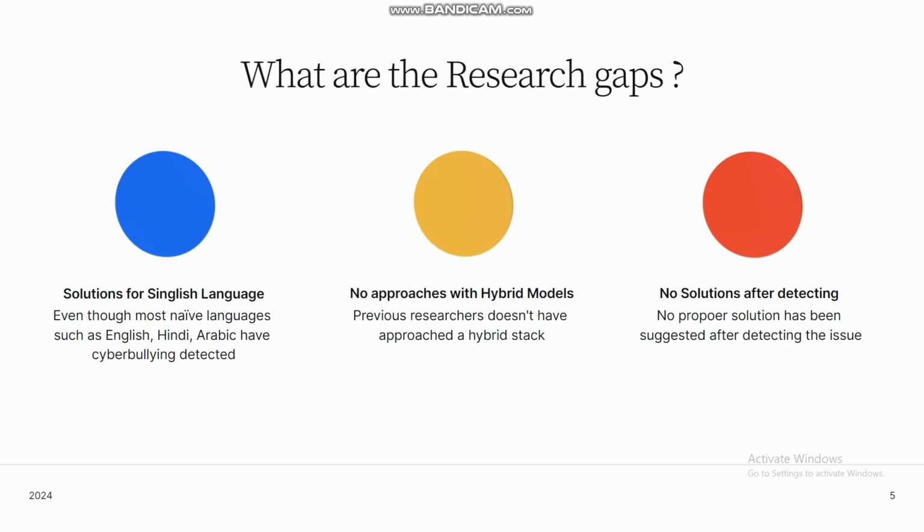So this is one of the most common things that I have seen while researching about the domain. Even though there are so many projects with machine learning models, specifically neural network models, after detecting the cyberbullying instance, there are no solutions provided afterwards.